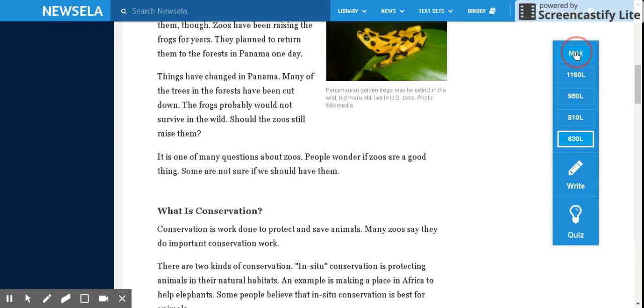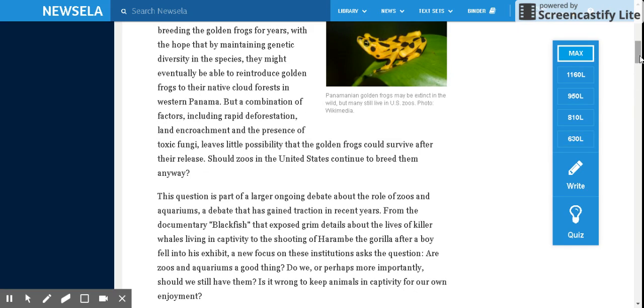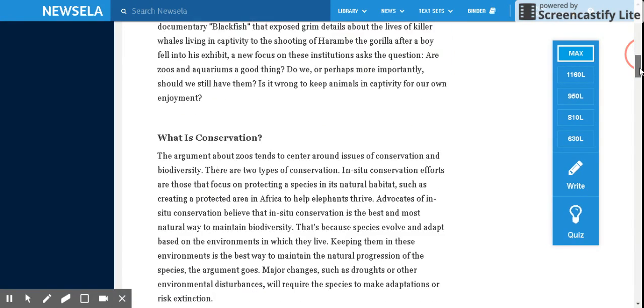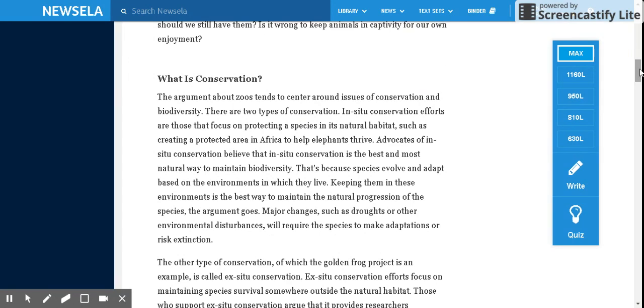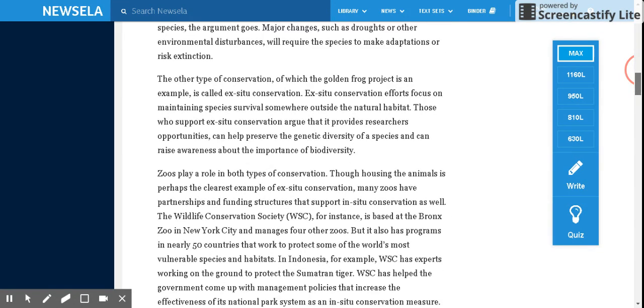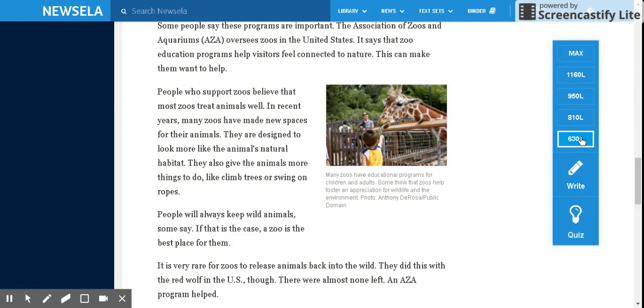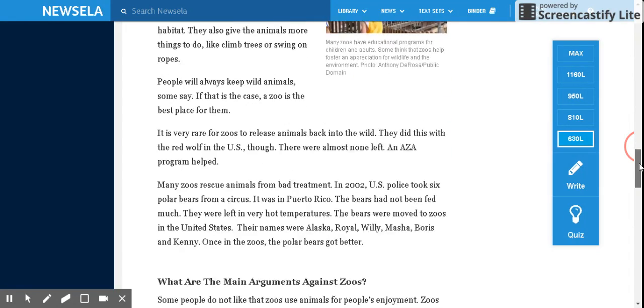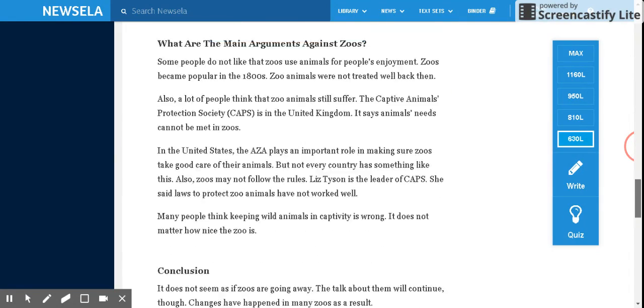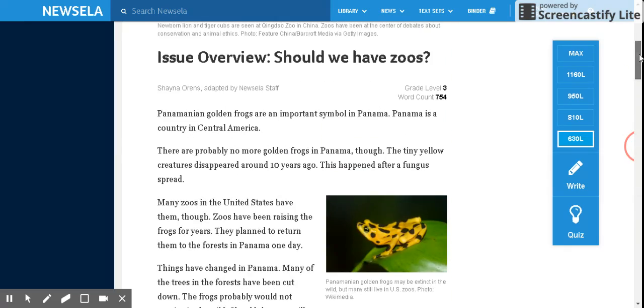So if we put struggling readers up at those max levels, those kids have a hard time comprehending what's happening in the first place. So no wonder they have a hard time contributing to the conversations when they don't really understand what they've read. So if we have this beautiful opportunity to have our students differentiated on the same topic, essentially doing the same reading, but just simplified a little bit, being able to have those discussions about their reading is a great improvement, I think, which is one of the reasons where Newsela has transformed reading with the technology.